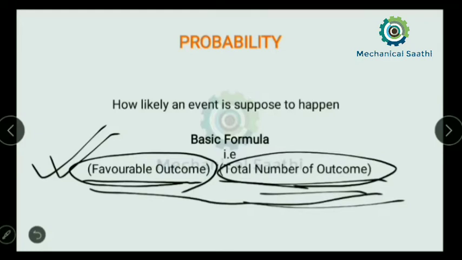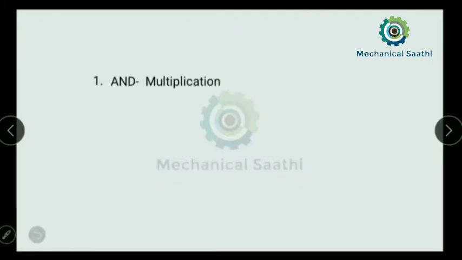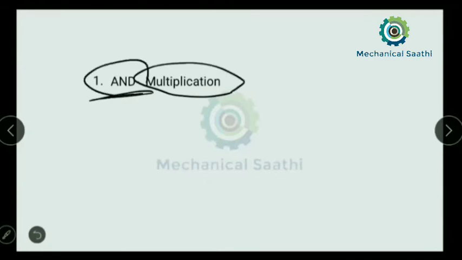If we see "and" in any question, then we have to multiply. Exactly how we multiply will become clear when we solve the questions.